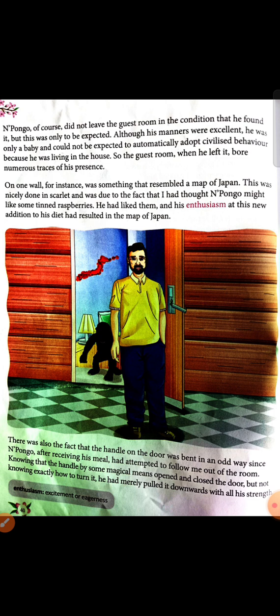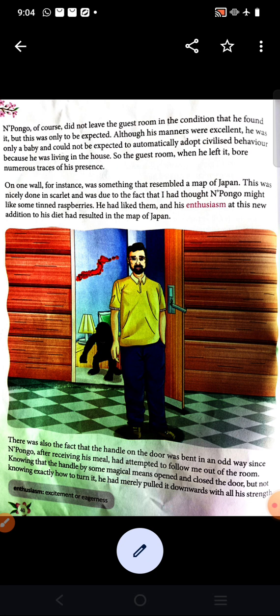On one wall, for instance, was something that resembled a map of Japan. Here you see the red color, and it resembles, it looks like, a map of Japan. Resemble means look like. How was it created? Who made it? Let us see.